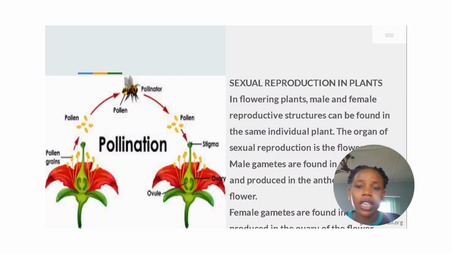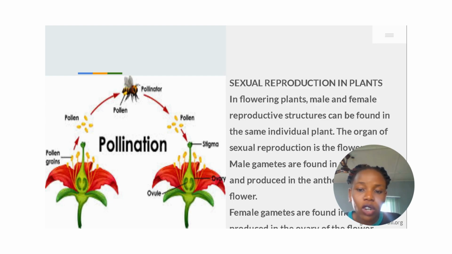Now, let us take a look at sexual reproduction in plants. Sexual reproduction does not only happen in animals, it also happens in plants. So in flowering plants, male and female reproductive structures can be found on the same individual plant.